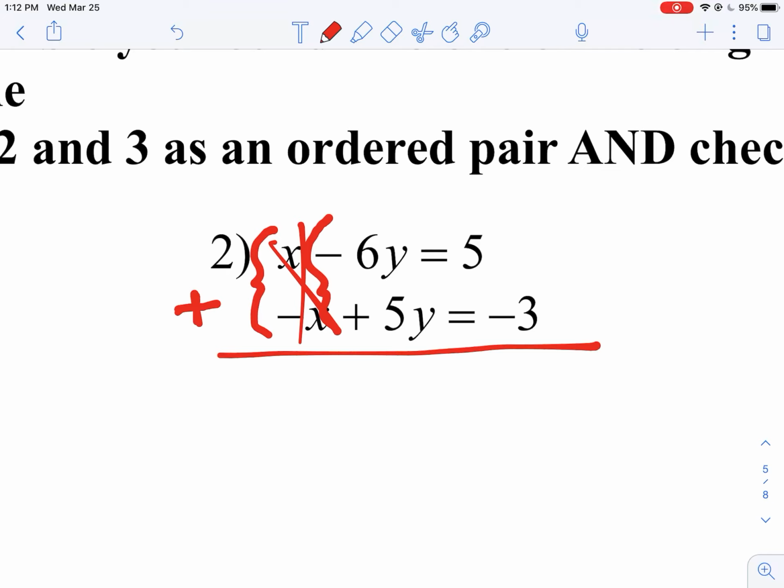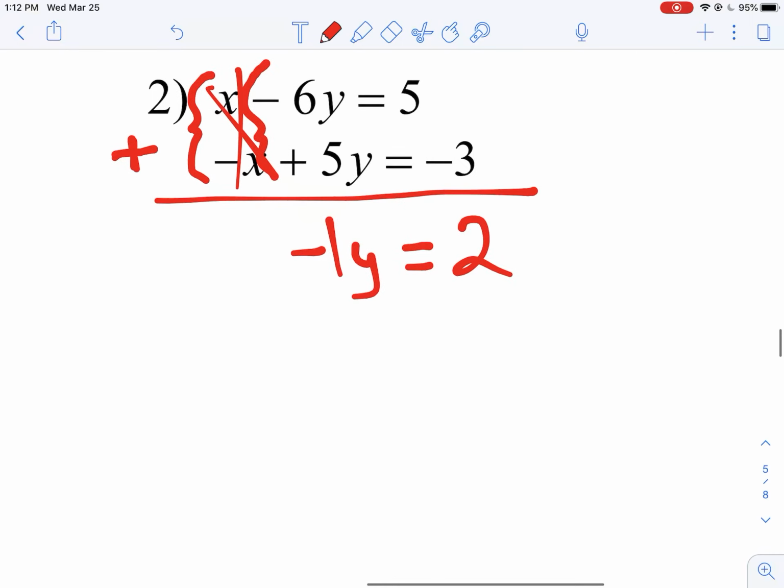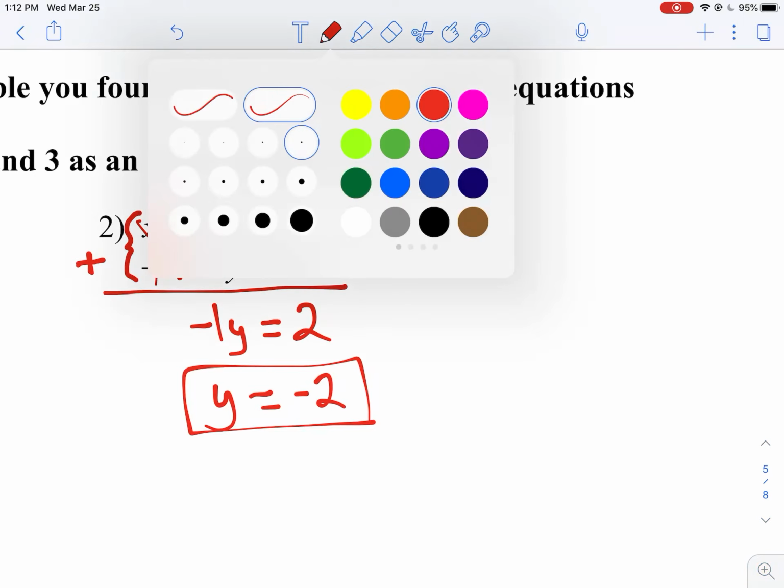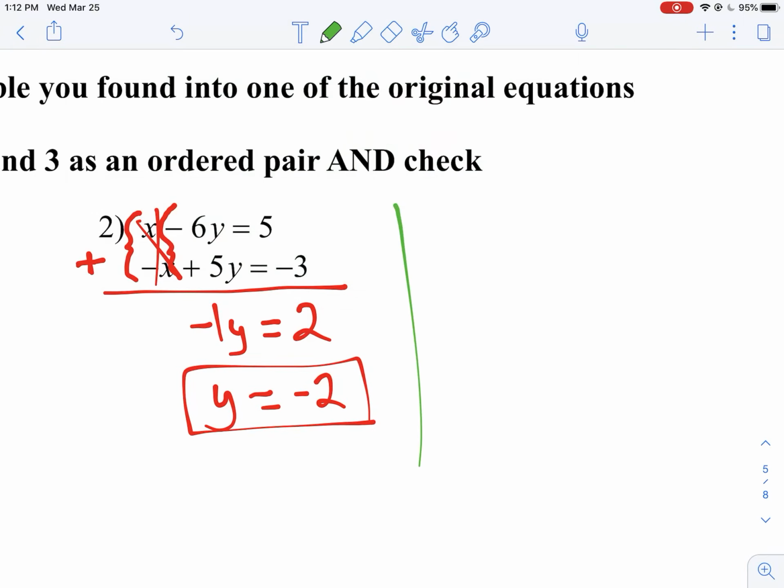Then I have negative 6y plus 5y. That's negative 1y equals, and then 5 plus negative 3, or 5 minus 3, is 2. And last step will just be to divide. These will be much shorter than the elimination problems. You're done here. This is y, right?